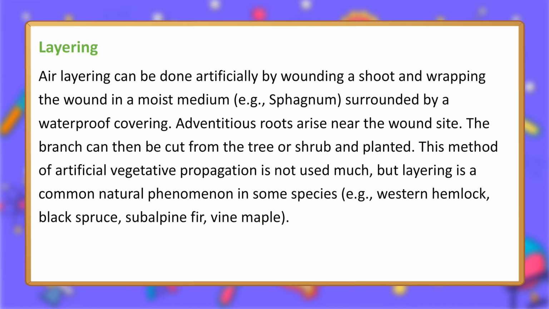Air layering can be done artificially by wounding a shoot and wrapping the wound in a moist medium, for example, sphagnum, surrounded by a waterproof covering. Adventitious roots arise near the wound site. The branch can then be cut from the tree or shrub and planted. This method of artificial vegetative propagation is not used much, but layering is a common natural phenomenon in some species. For example, western hemlock, black spruce, subalpine fir, vine maple.